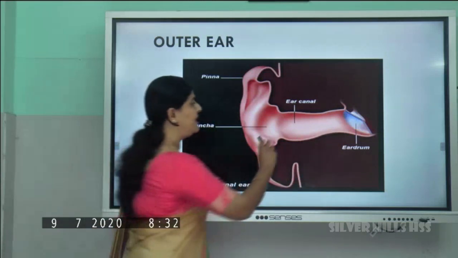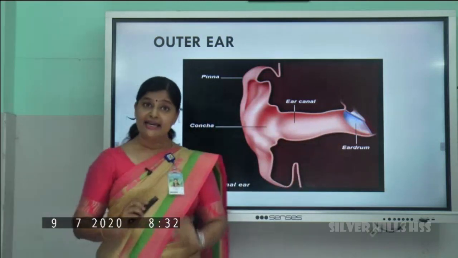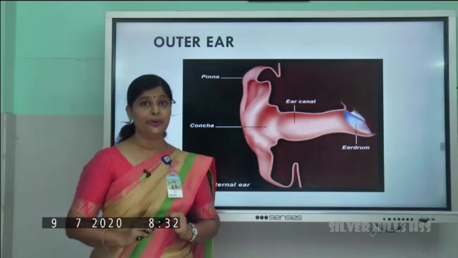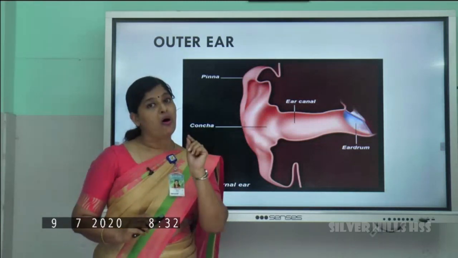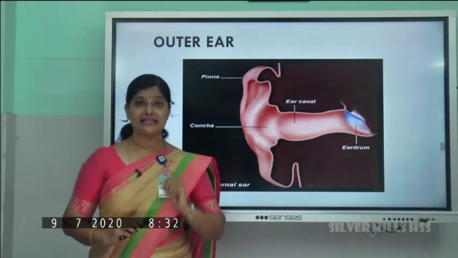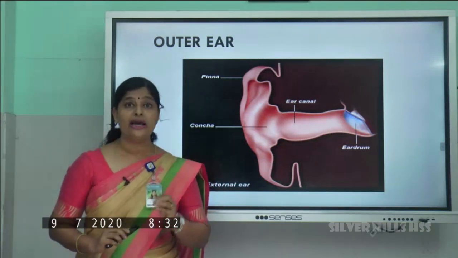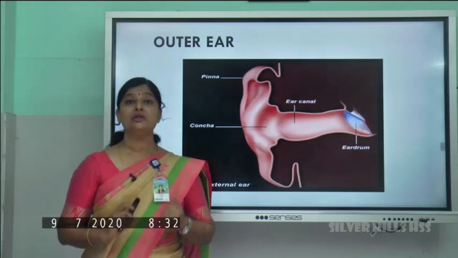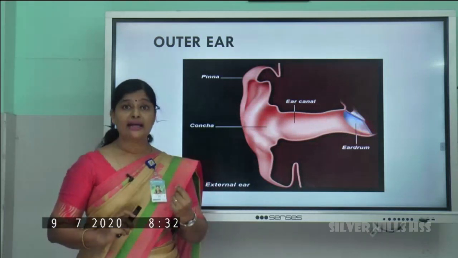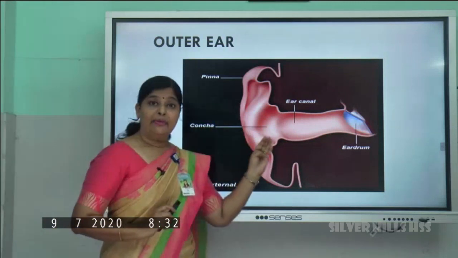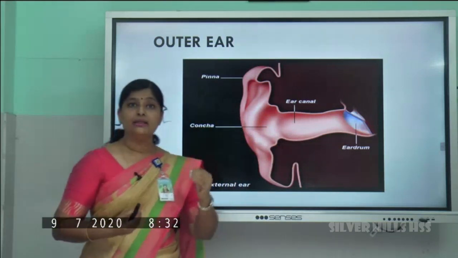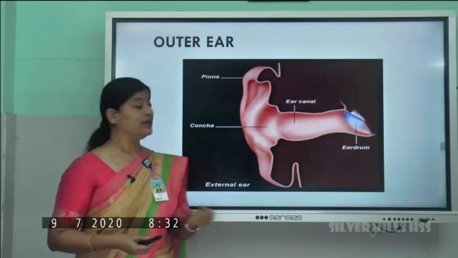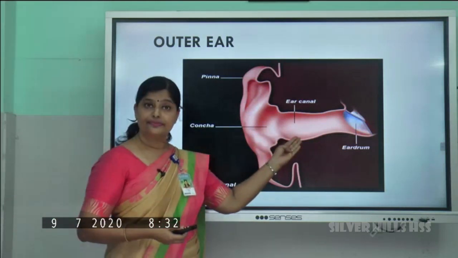The second part of the external ear is called the ear canal. You can see a long pathway, isn't it? Ear canal. And what is the peculiarity of this part? It has small hairs and wax secretion. We call it ear wax, isn't it? And what is the duty of this hair and this ear wax? Along with air, sometimes dust and germs may enter into our ear.